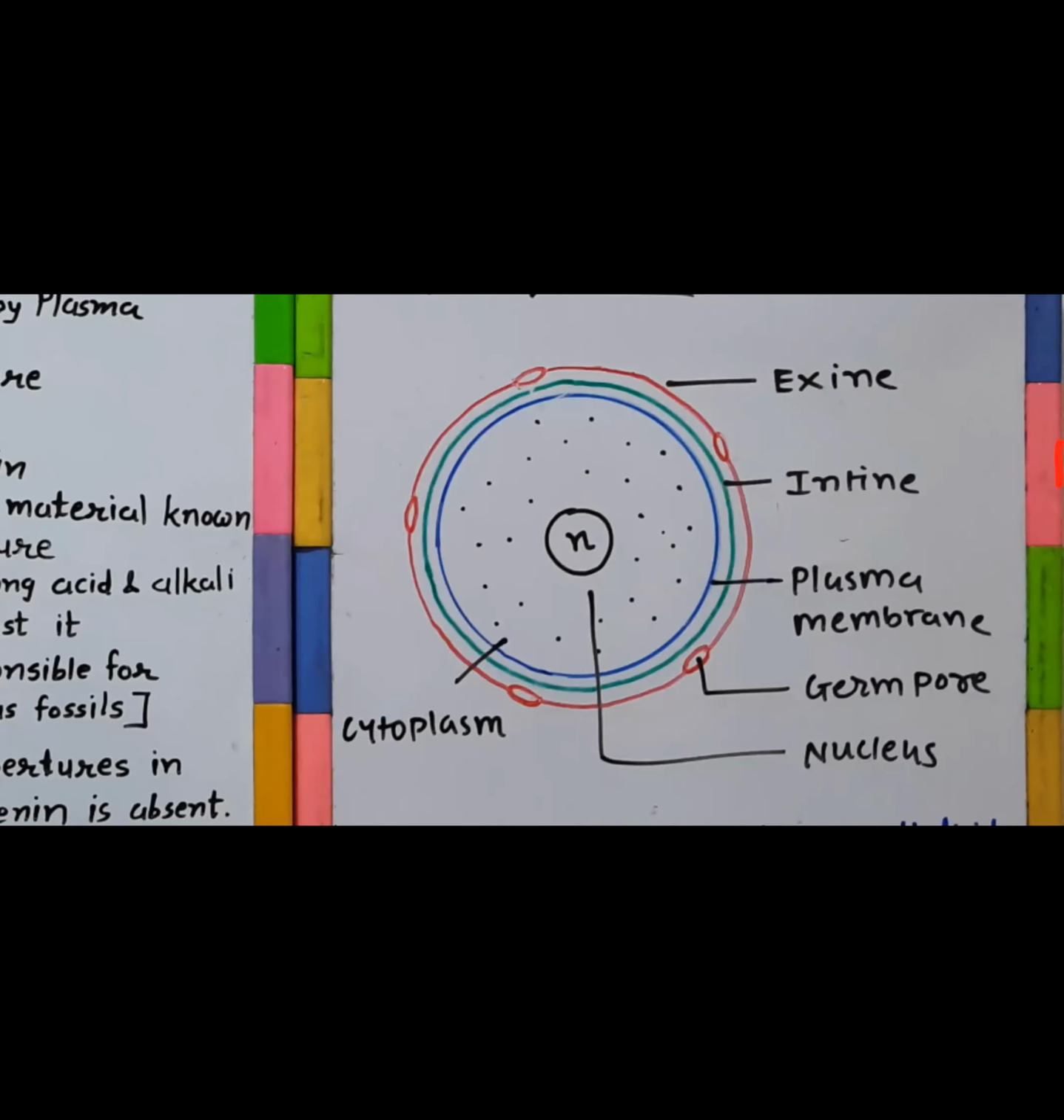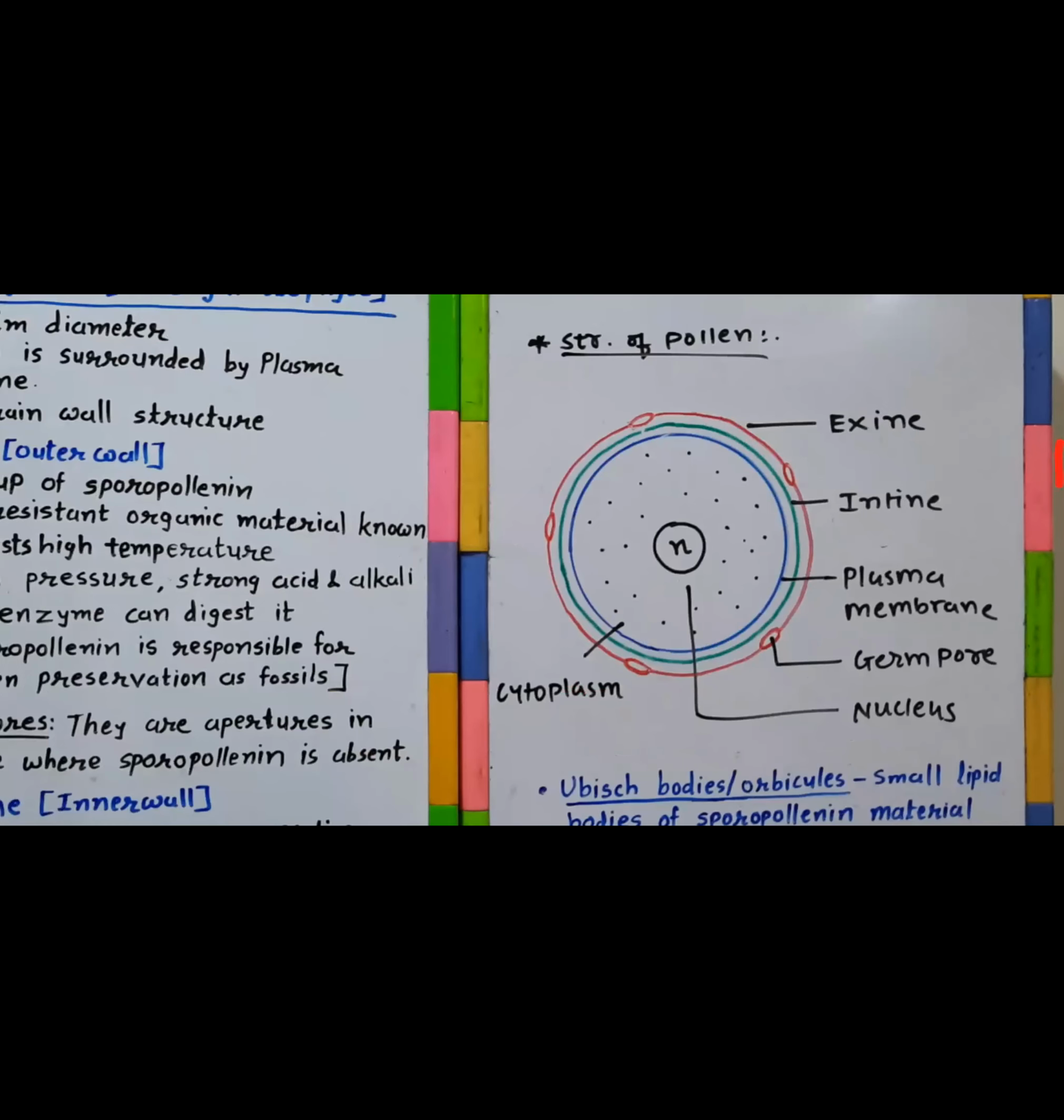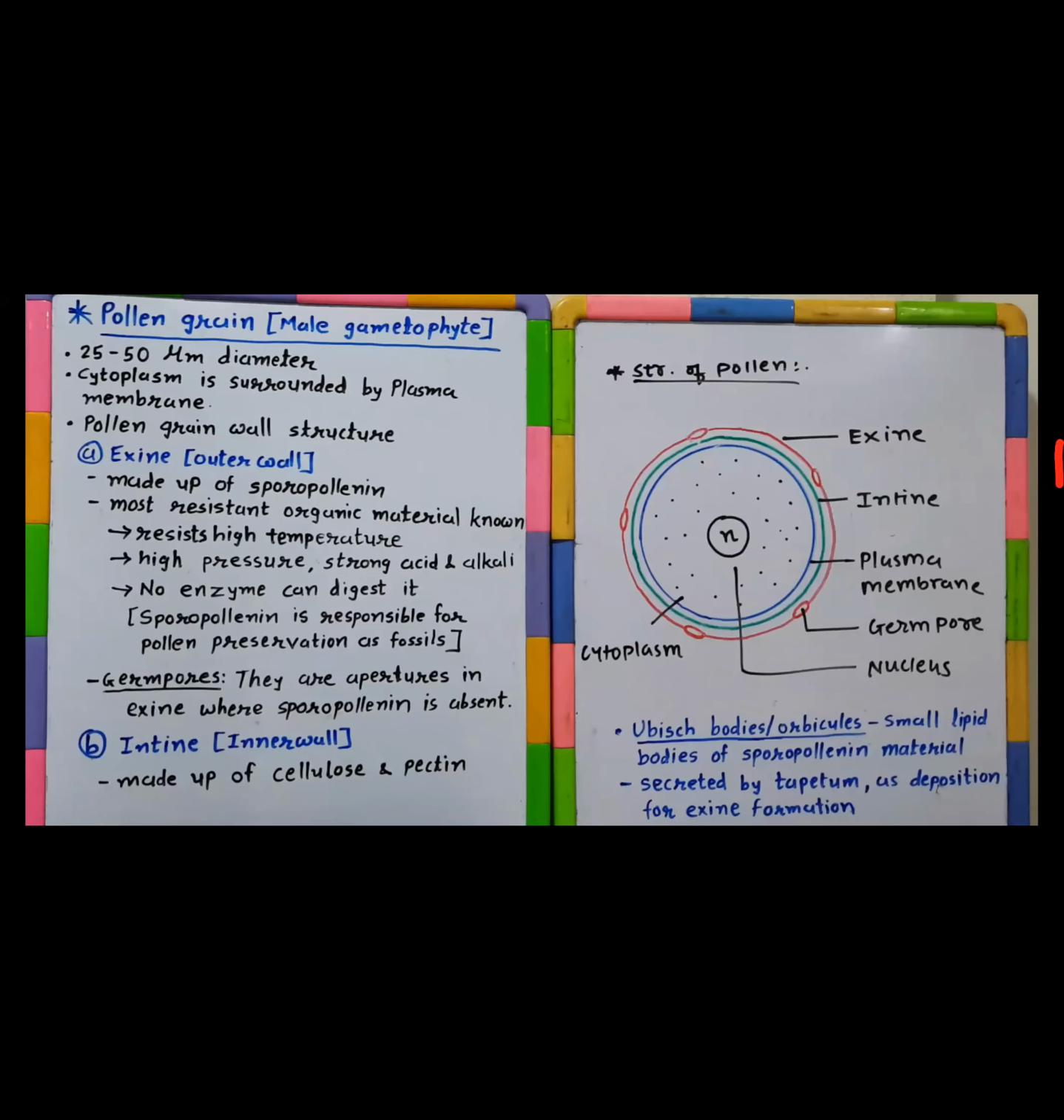First of all, we shall discuss the two-layered wall around the pollen, made up of an outer layer known as exine and an inner layer known as intine. The outer wall of the pollen grain is exine. The inner wall is known as intine. Let me mention the features of each one, starting with the first, exine.